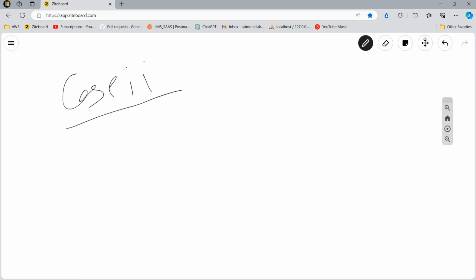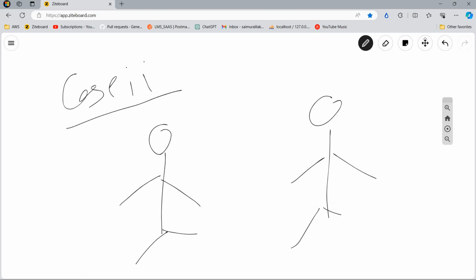Now let us consider case 2. In this case 2, let us consider two people again, person A and person B. Now person A knows only English, while person B knows Telugu. So in case 2, there is a language barrier between these two persons.